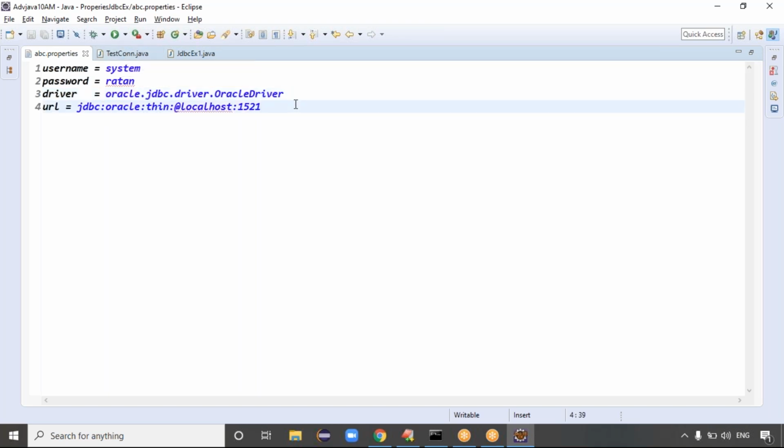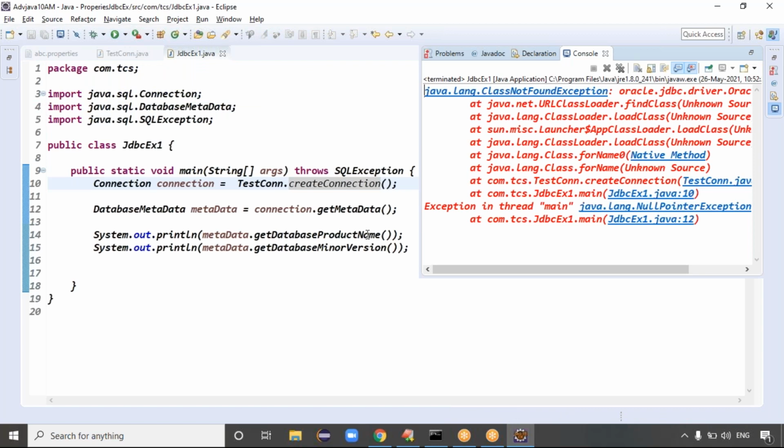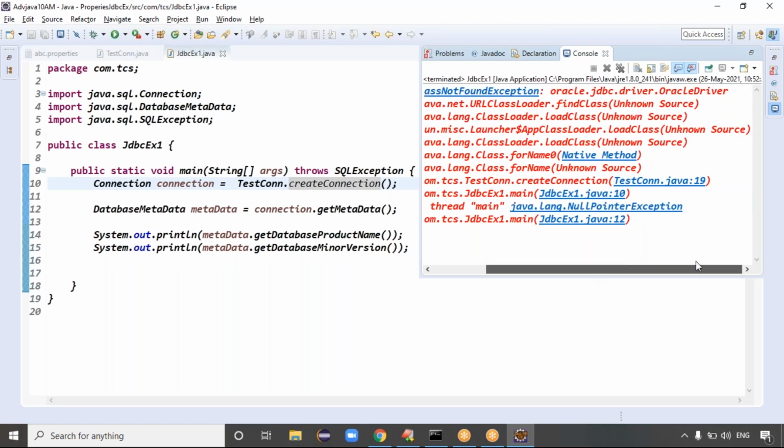Yeah, the URL pattern is wrong. 1521 colon XE, right? XE is the logical name required. Okay, fine. Yes, you can. No, are you getting class not found exception? oracle.jdbc.driver.OracleDriver. Why is the class not found exception, man?